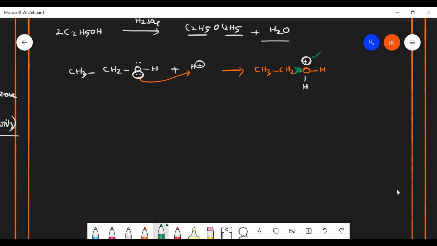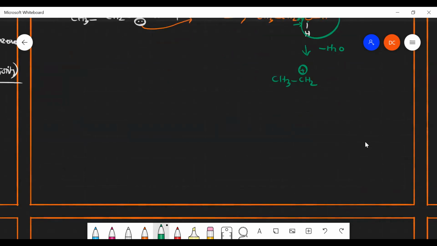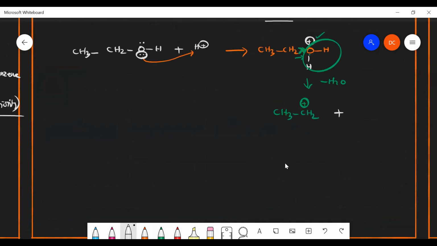So it leaves as a water molecule, minus H2O. What about the positive charge? The positive charge has to come to the carbon, because the oxygen pulls the electron from carbon, so carbon loses its electron and has a positive charge. Now the second molecule we are going to add. What is our second molecule? Same, because we have taken two molecules of alcohol. So in the first molecule there will be a formation of this kind of carbocation.